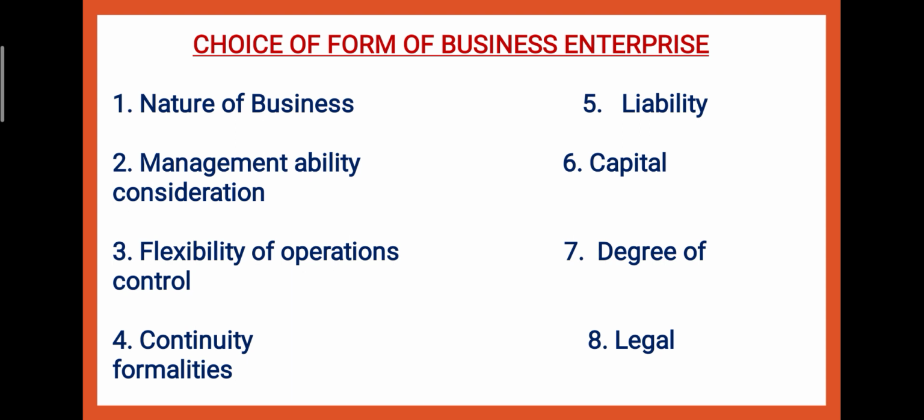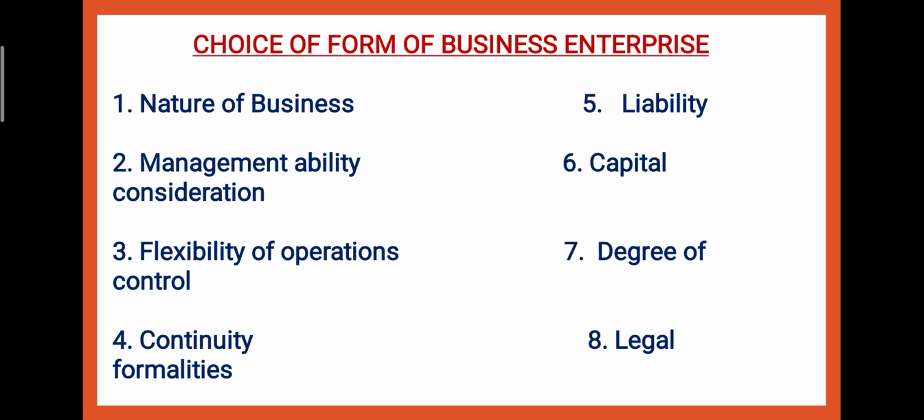First is the nature of business. If you want to start a business which needs your personal attention, then you should go for the sole proprietorship. If you are going to start a business in which your motive is providing services or mutual help, you should go for the cooperative organizations. And if you are going to start any business which needs heavy investments or huge amounts, then you should go for the company form of business, right?